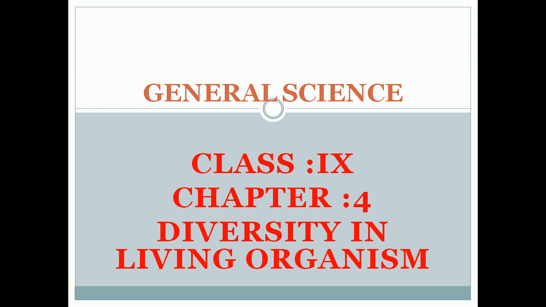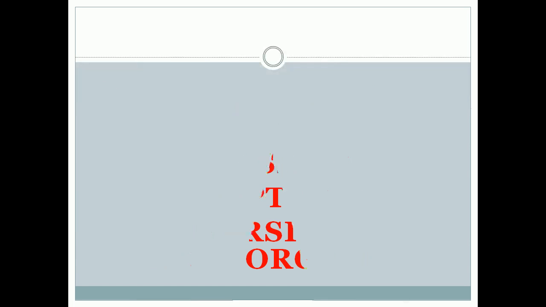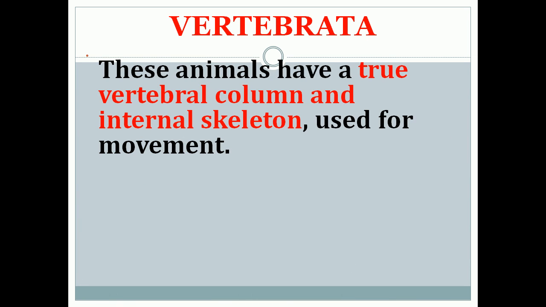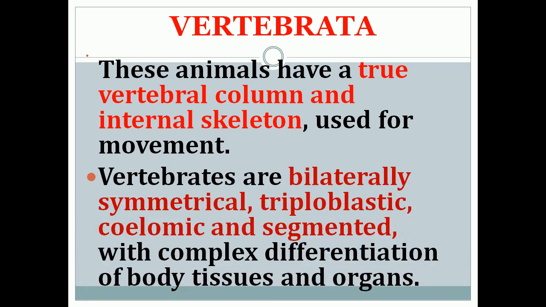In Kingdom Animalia, we have seen the classification of Animalia such as Porifera, Platyhelminthes, Coelenterata, Nematoda, Annelida, Mollusca, then Echinodermata, Protochordata. Yes. So, last part we have seen about vertebrata. Are you remembering? Vertebrata are the animals that have a true vertebral column and internal skeleton which they will use for movement. So vertebrates are bilaterally symmetrical.